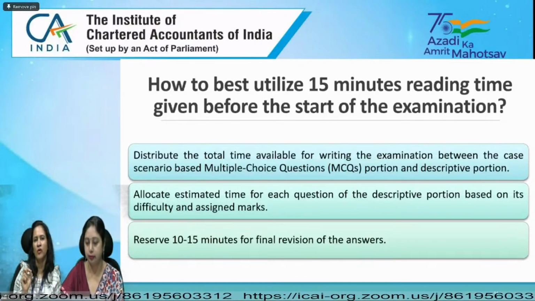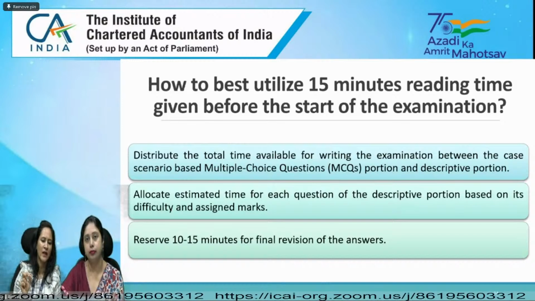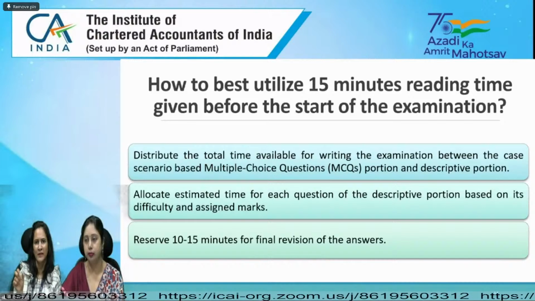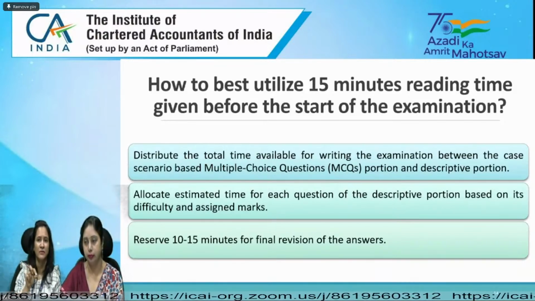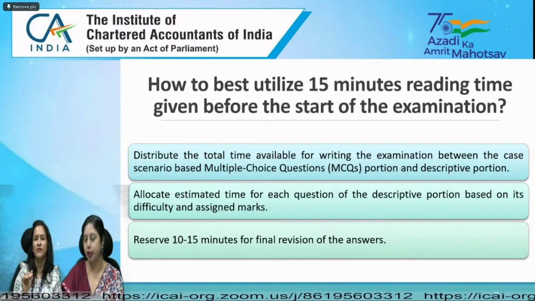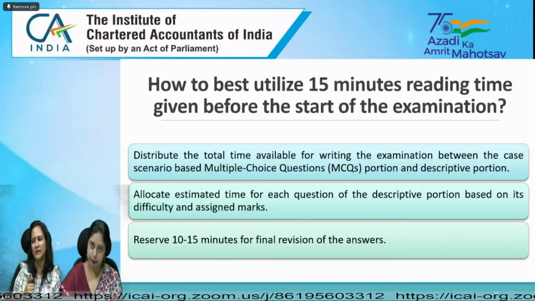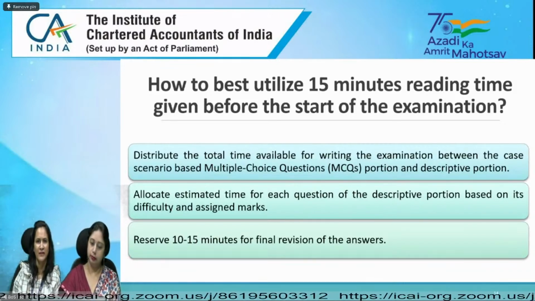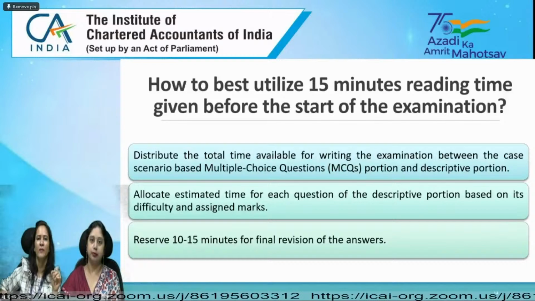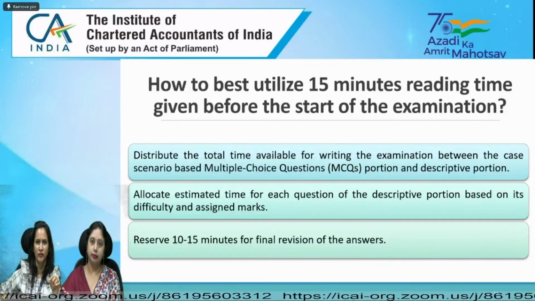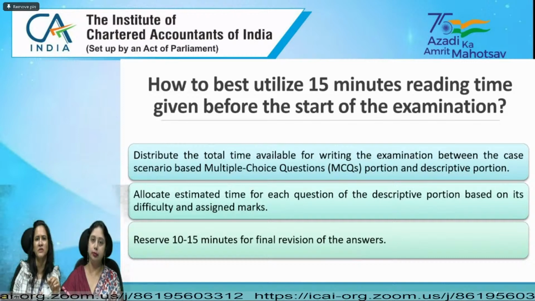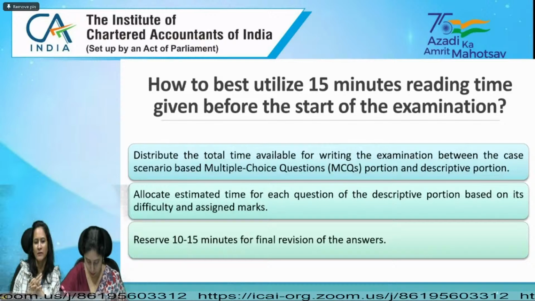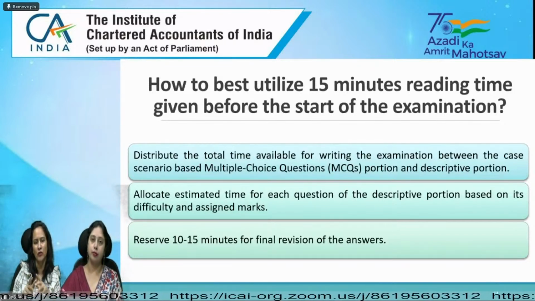One important point to note here is that the information relevant for answering a particular multiple choice question is not necessarily given at one place only. The information can be scattered. For example, you may have to calculate the available input tax credit for a particular month. It is not that only the place where information on 2 or 3 items is given is relevant for you. It might happen that after 2 or 3 paragraphs one more piece of information is given, which you need to club while answering the question. So keep in mind that you have to read the case scenario in an integrated manner.